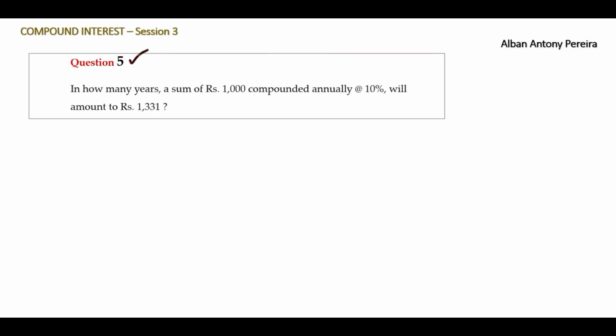Alright, let's start with question 5. In how many years a sum of rupees 1000 compounded annually at 10% will amount to rupees 1331? So here you are supposed to find out n. So already we have got some details here. So principal is given rupees 1000, and interest rate is given 10%. This is annually, so conversion period is equal to 1 time. Annually means 1 time, and rupees 1331 is amount.